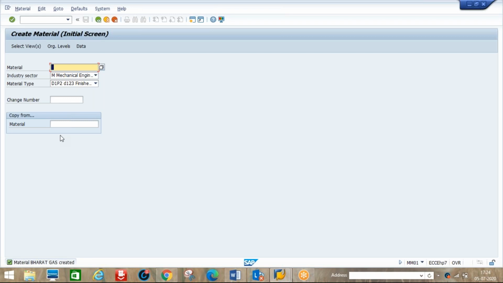I will show you where we enter the cylinders at the time of goods receiving, but first we need to create the material. For example, Bharat gas cylinder, then I will make it as a cylinder.